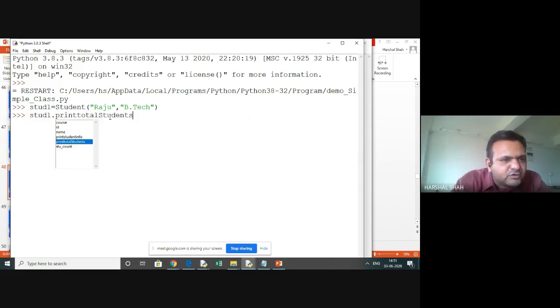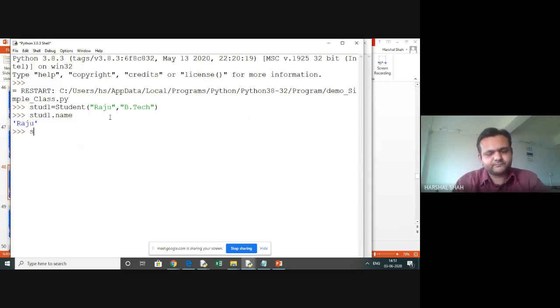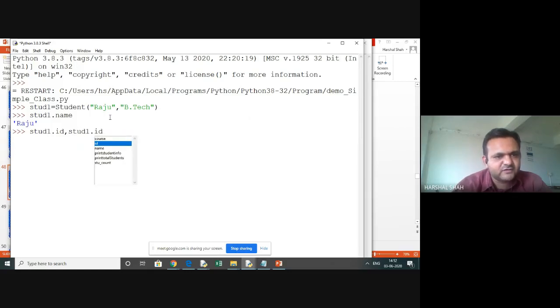These are print total number of student, print student info, name. I can access this by name. This will give me the Raju student. You can see student 1 dot, you can see that ID also, and I can fetch that also together. Student 1 dot course, so course. This way you can see 1 and BTech.